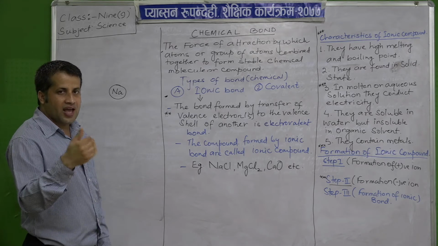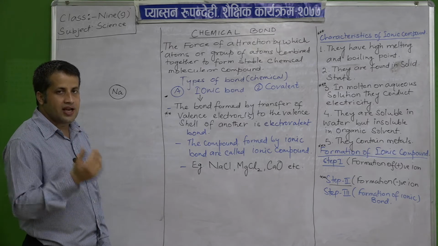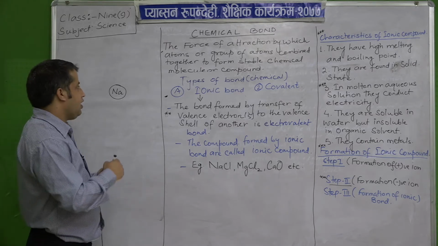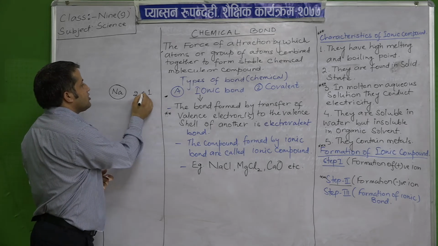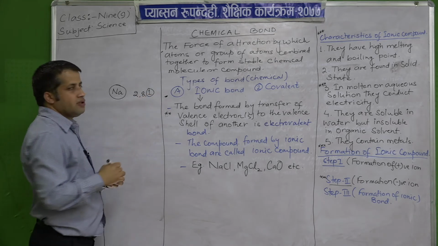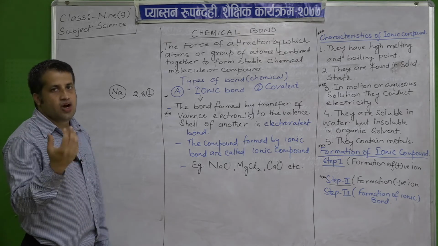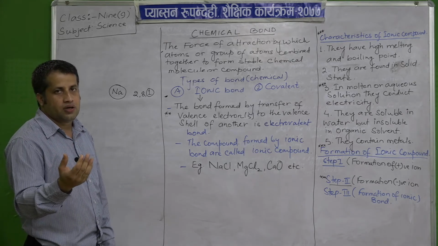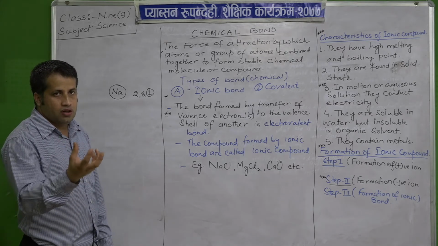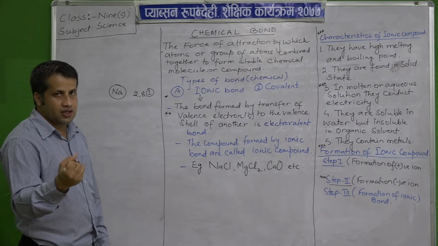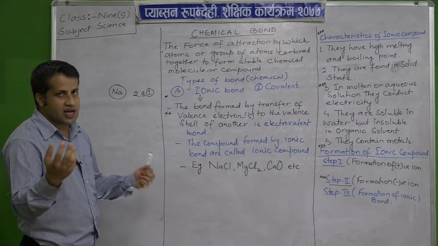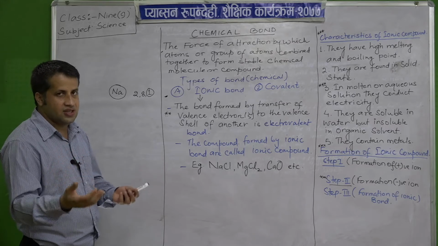But if you look at the valency, having one electron in the outermost shell makes it unstable. It has not attained the octet electronic configuration, though in number of protons and electrons it is stable. It does not have any charge, that means chargeless. In that sense you can say it is stable.